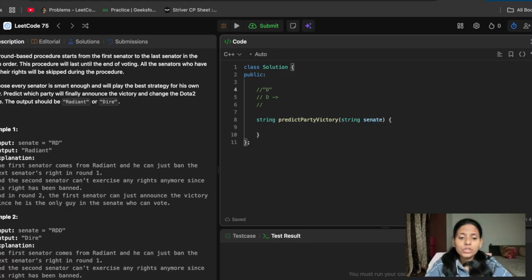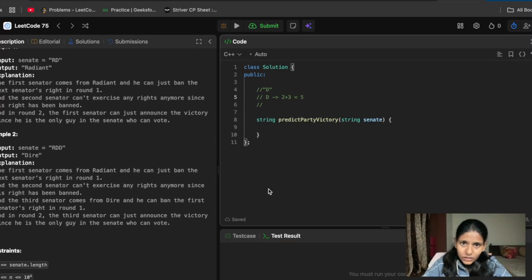Now this position also gets updated, that is this position will be D. Now it was 0 1, 0 1 2, 2 plus 3, which is 5. He will be at position 5, but as there are no R's, D will be the winner.